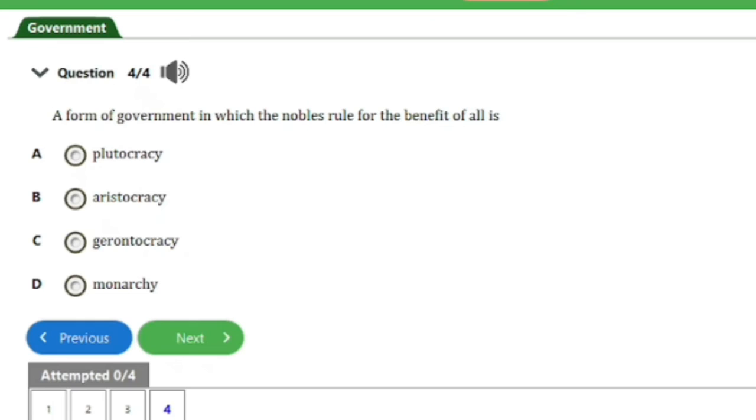Over here is question number 4. It says, a form of government in which the nobles rule for the benefit of all is A. plutocracy, B. aristocracy, C. gerontocracy, D. monarchy. So guys, the answer to this question is option B here, as we all know, aristocracy. So that's it for this question, and this should end this video for today, guys.